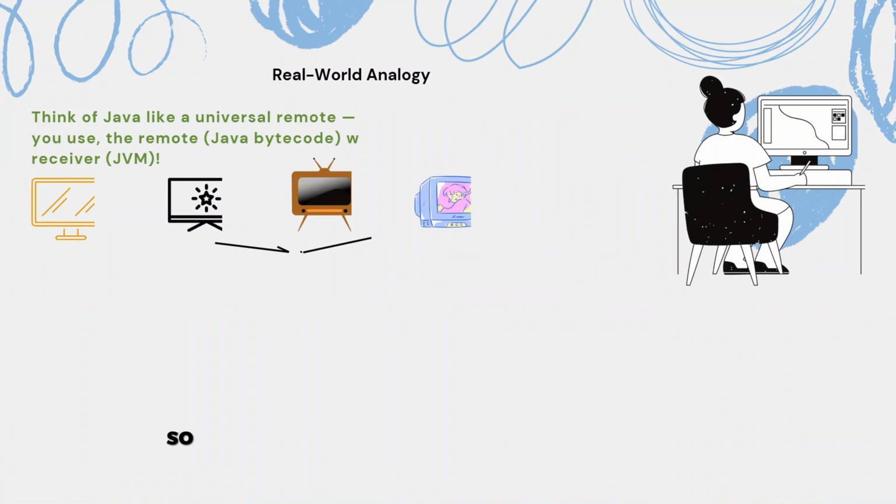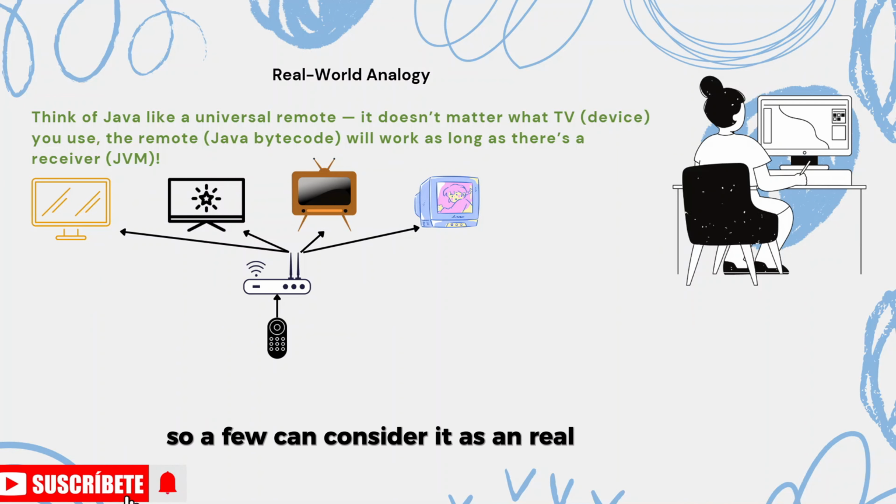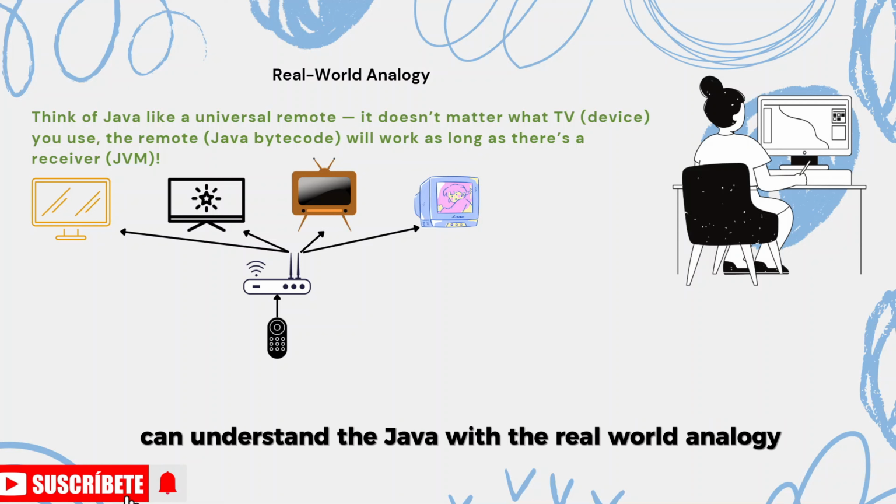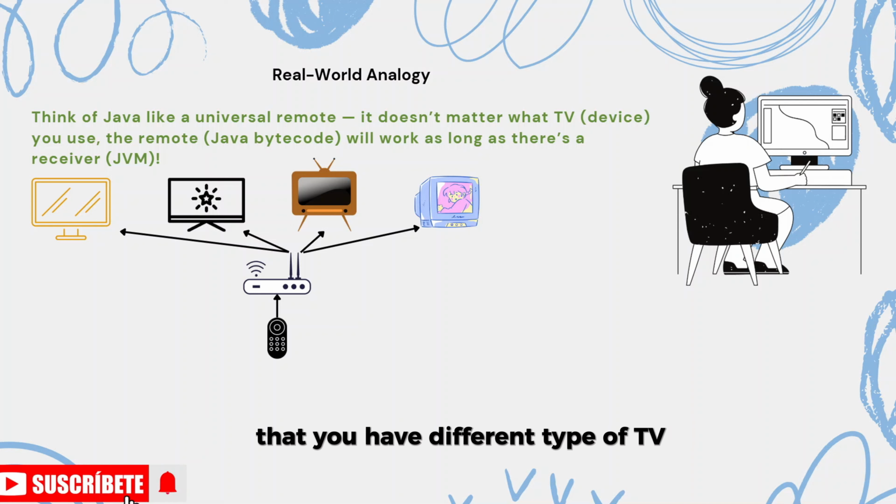You can understand Java with a real world analogy. You have different types of TV: a smart TV, an antenna TV, an old TV, a Samsung TV, or an MI TV. Think of Java like a universal remote.